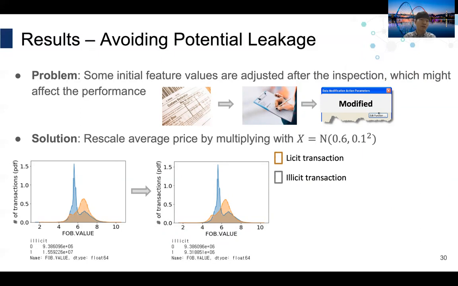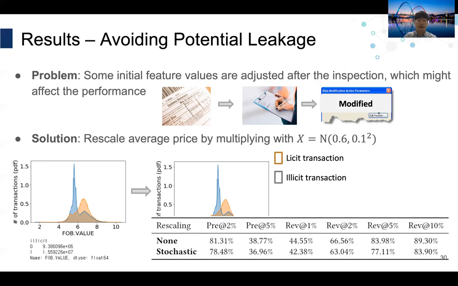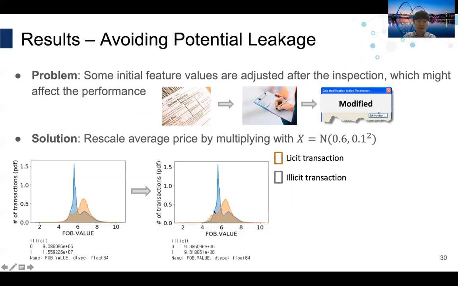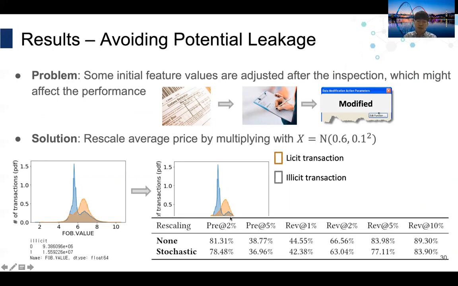Alternatively, for the undervalued imports, which comprise around 3.8% of our data set, we use the adjusted values by rescaling their average price by multiplying with some random variable, and conducted some experiments to check the robustness of our algorithm. The revised data set has a similar value distribution like this, so this is harder to predict. But luckily, we showed that the DATE algorithm performs reasonably well on this stochastic setting, so we expect that DATE will perform smoothly when the data pipeline is fixed.